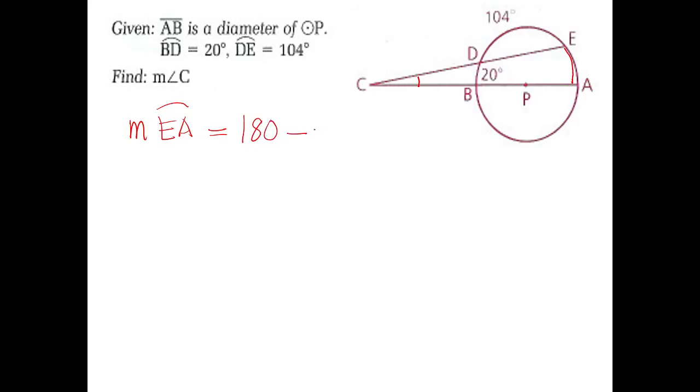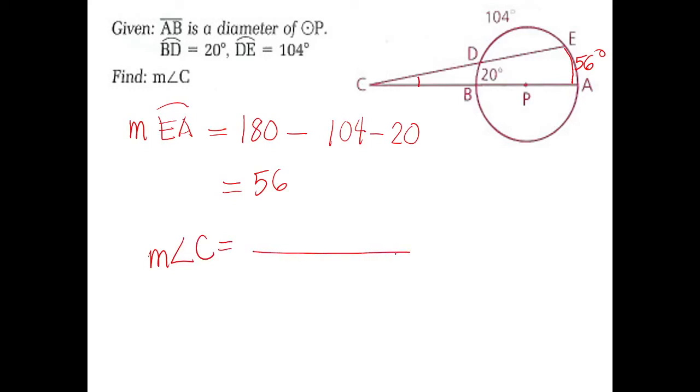180 minus 104 minus 20. So, we subtract, this is in a circle, right? So, we subtract 104 and 20. Now, how much do you get for this? This is 56. 180 minus 104 minus 20, you will be getting 56 for that. So, meaning this is 56 degrees. So, let's now solve the unknown. The measure of angle C is what?